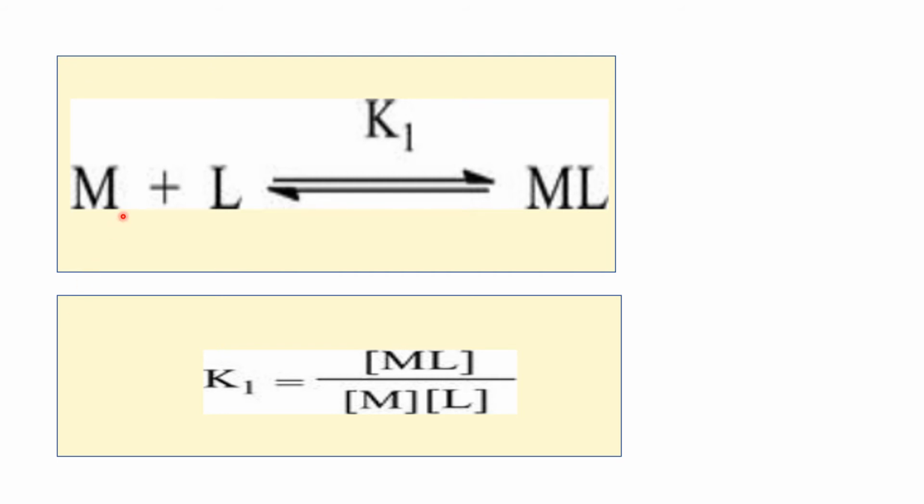A coordination compound is formed in solution by the stepwise addition of ligands to a metal. The reaction is represented as M plus L gives ML. By assuming the value of activity coefficients as unity, the equilibrium constant K1 for the complex ML having one ligand L will be given as concentration of ML divided by concentration of M into concentration of L. That is the equilibrium constant of the reaction.